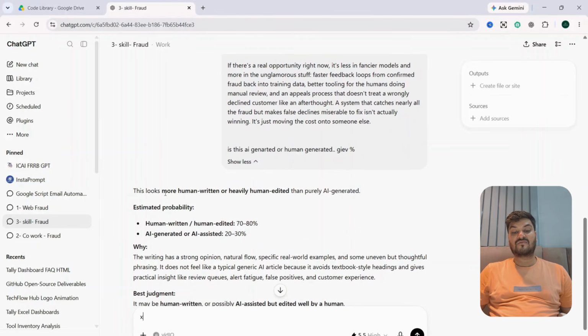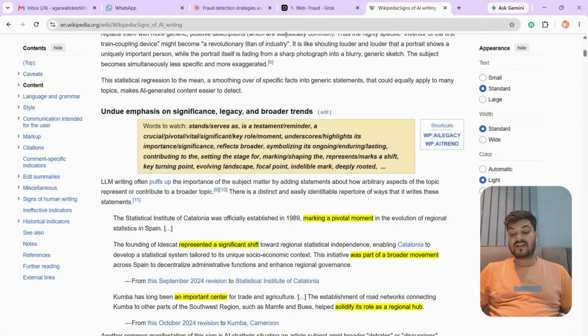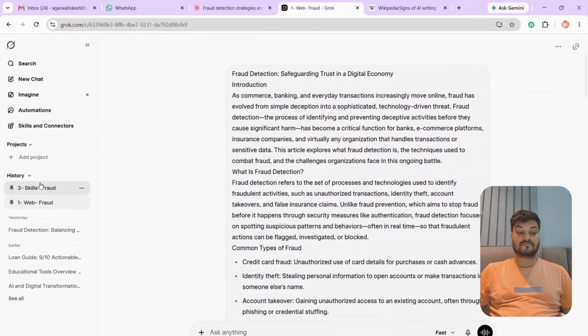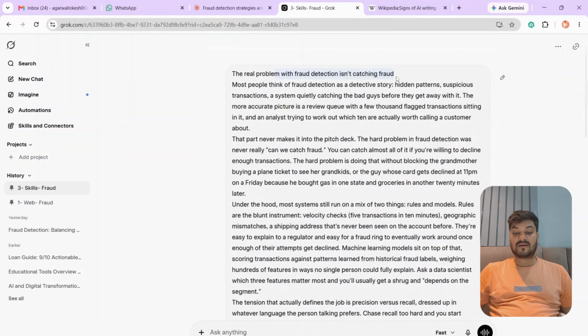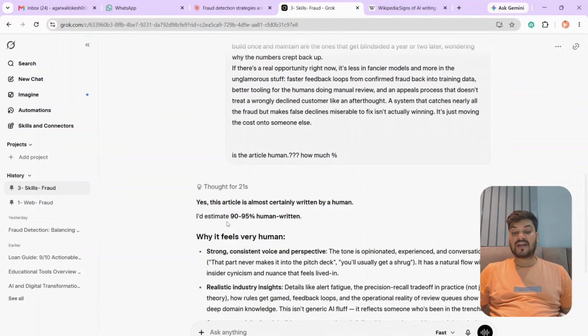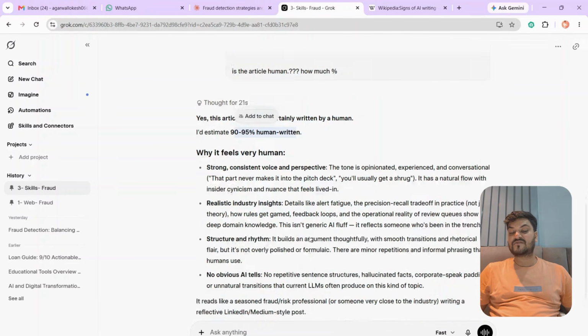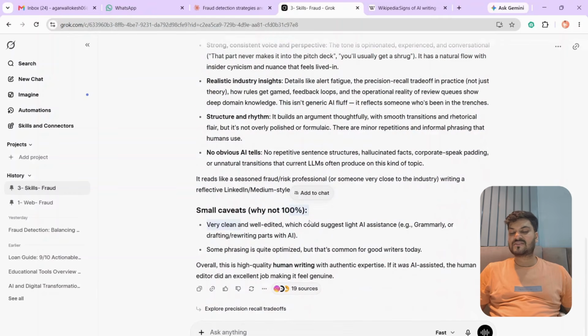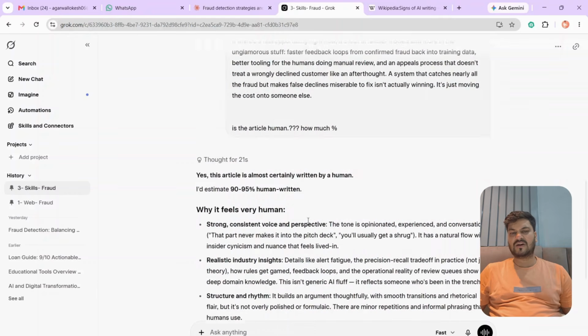And this time, perfectly, it says this looks more human written or heavily human edited than purely AI generated. Human written or assisted, 70 to 80%. Similarly, on Grok also I gave this article. Okay, just a second. Same article, The Real Problem with Fraud Detection, and you can see it says this article is almost certainly written by a human, estimated 90 to 95%. Why is it not 100%? Because it is clean, and all these things.